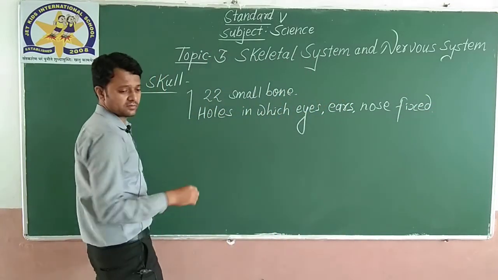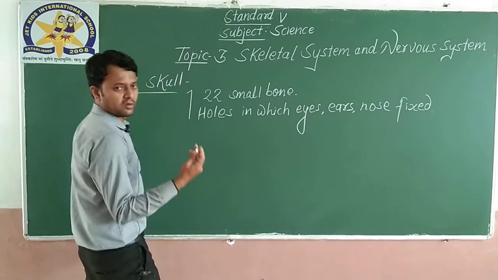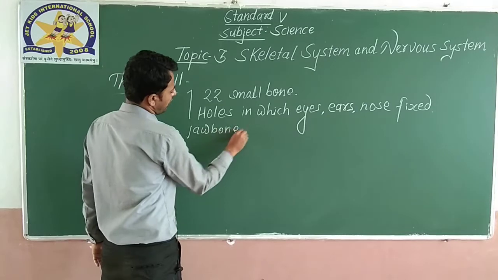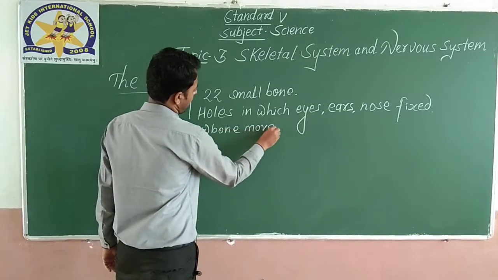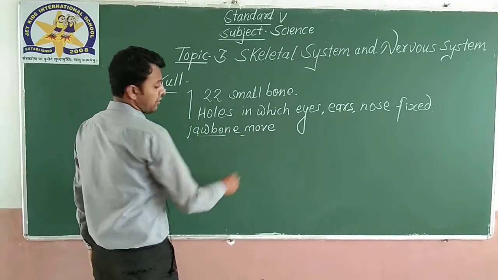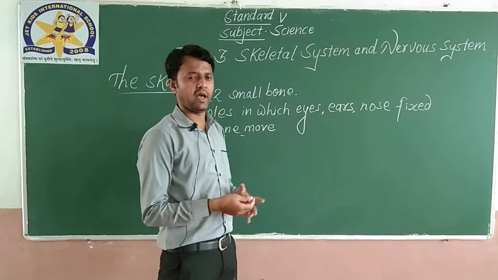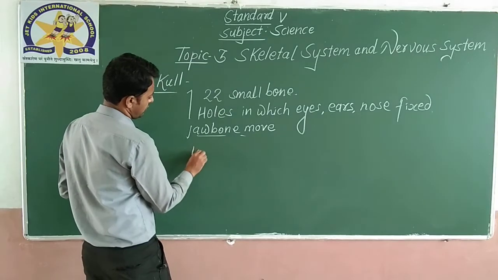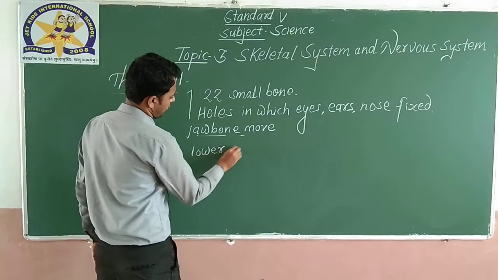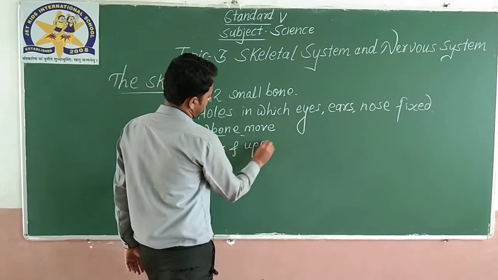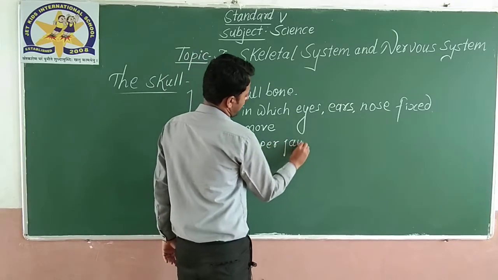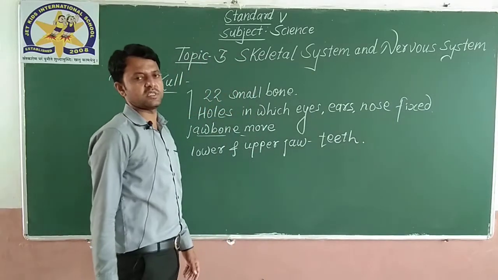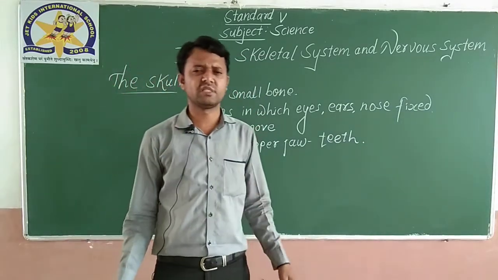It has a jawbone which can only move. Rest all other bones are fixed, and in lower and upper jaw we have teeth. So this is the summary, we can say, of the skull, which is very important.